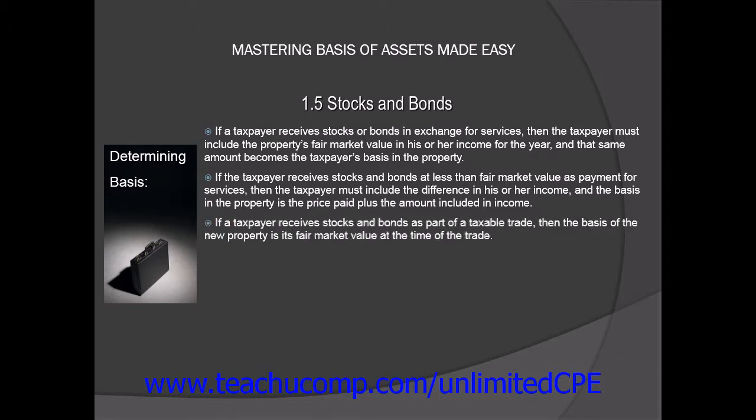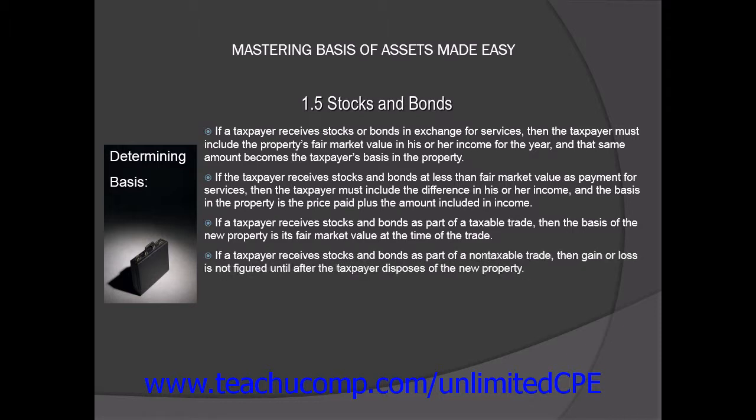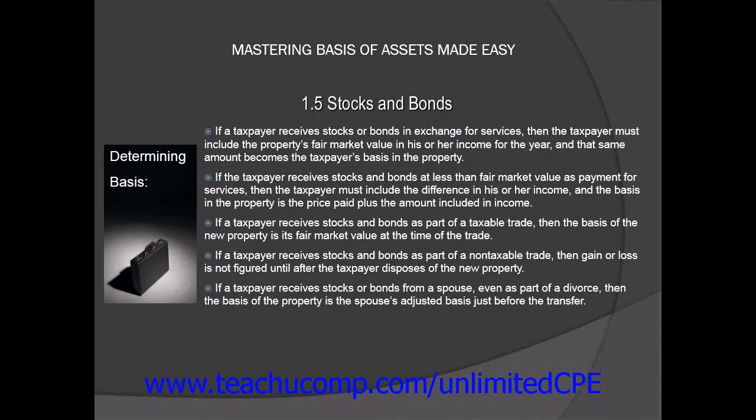If a taxpayer receives stocks and bonds as part of a taxable trade, then the basis of the new property is its fair market value at the time of the trade. If a taxpayer receives stocks and bonds as part of a non-taxable trade, then gain or loss is not figured until after the taxpayer disposes of the new property. If a taxpayer receives stocks or bonds from a spouse, even as part of a divorce, then the basis of the property is the spouse's adjusted basis just before the transfer.